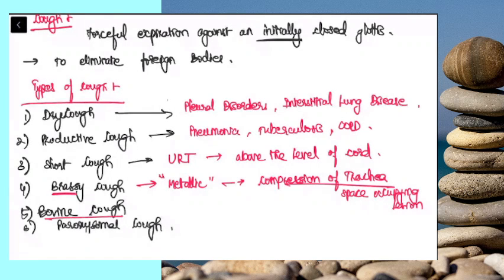Next is bovine cough. While talking about cough, I mentioned that the air will be expired in a very forceful manner because of sudden opening of the glottis. But in bovine cough, the explosive nature will be absent. This is because for the explosive nature of the cough to come, the glottis should be initially closed, and when the glottis suddenly opens, the air is released as a gush in a forceful and fast manner.